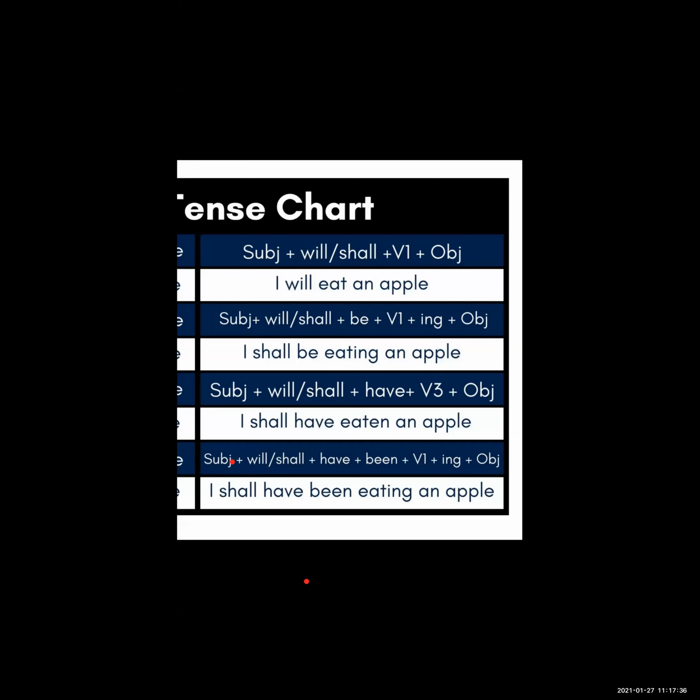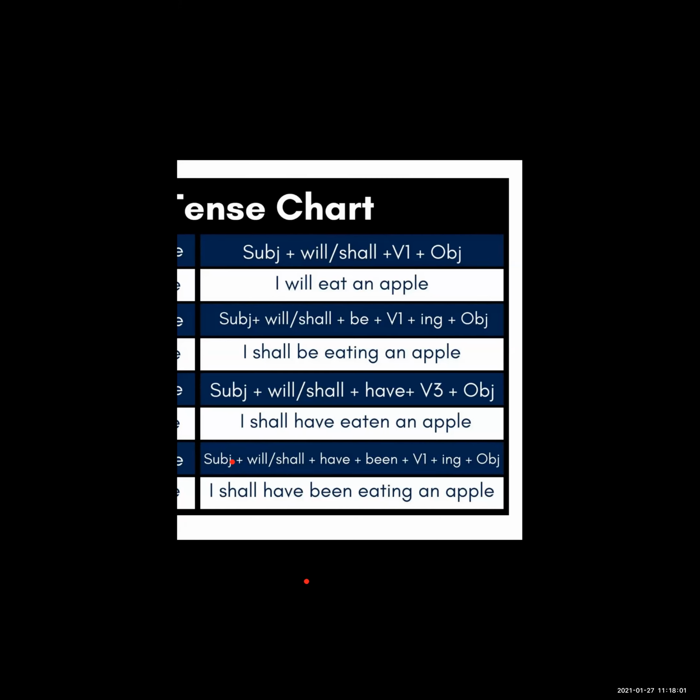Students, see here in present continuous tense we have learned the ing form of verb. In past continuous tense we have learned the ing form of verb. Okay, and in future tense also there is need to use the ing form of verb. But see about the simple tenses.